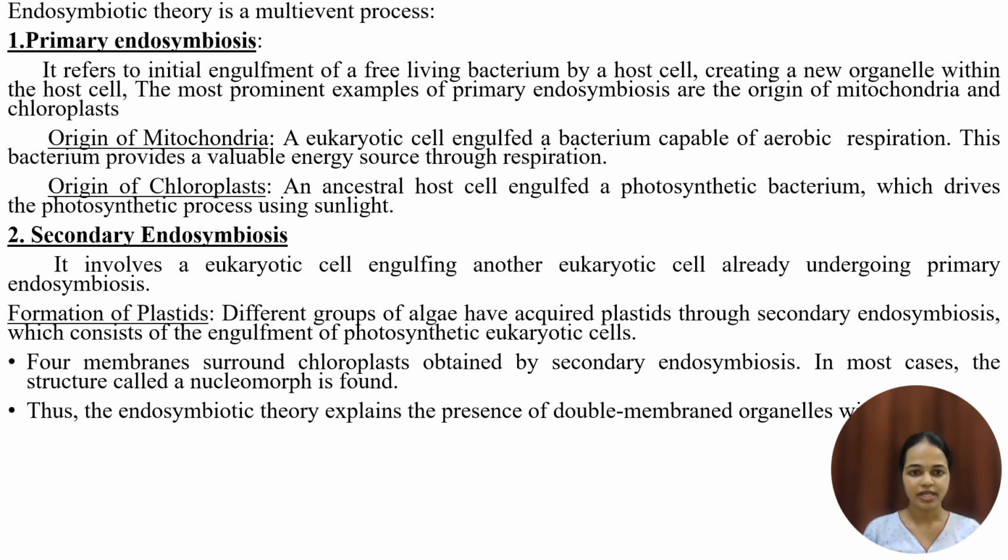According to the endosymbiotic theory, the symbiotic origin of the eukaryotic cell is a multi-event process. So there are two types of endosymbiosis, primary endosymbiosis and secondary endosymbiosis. Primary endosymbiosis refers to the initial engulfment of the free-living bacterium by the host cell, therefore creating new organelles within the host cell. One of the most prominent examples of primary endosymbiosis are the origin of mitochondria and the origin of chloroplast, in which both were once free living cells.